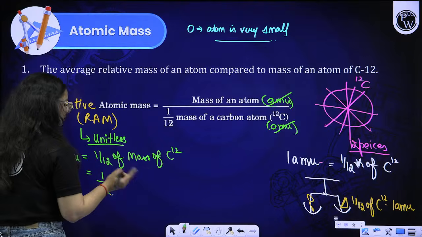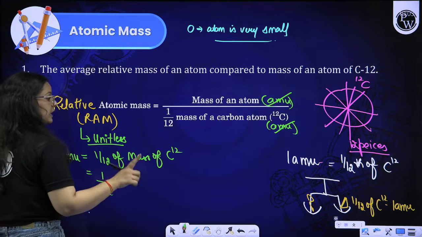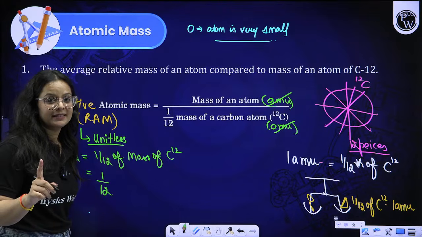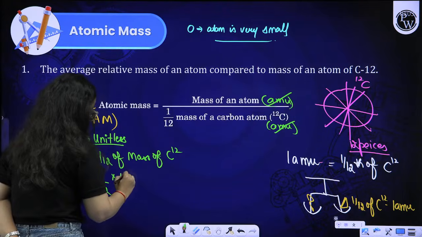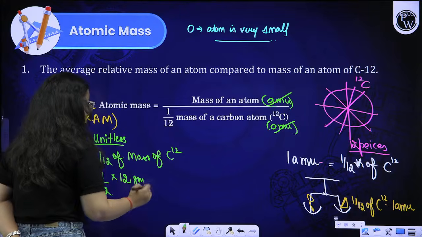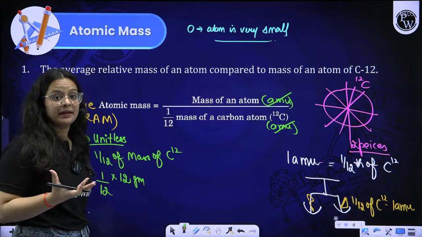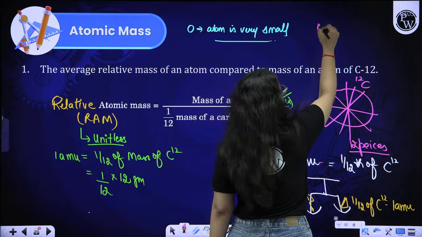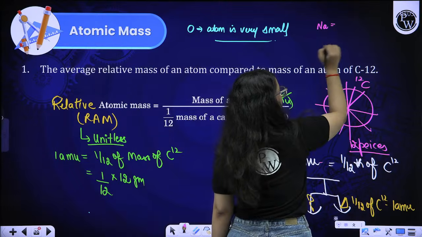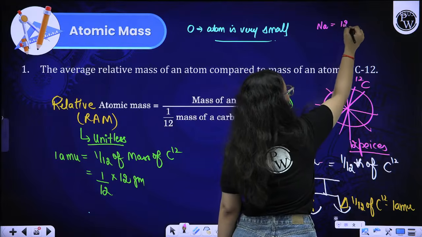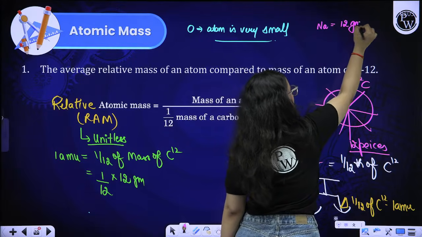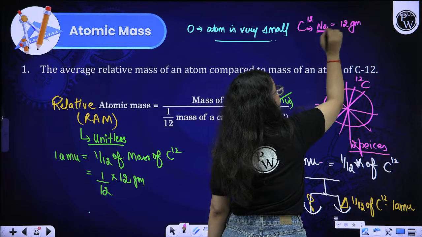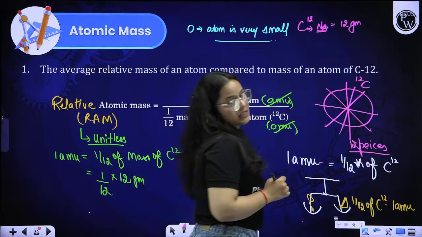Now the mass of carbon 12 is 12 grams. That is the overall mass of Na particles. Na is the Avogadro number. So the mass of Na particles of carbon 12 is how much? Na particle mass is 12 grams.